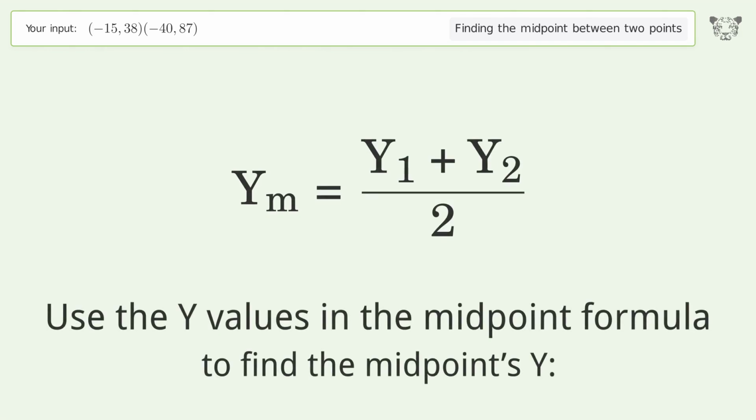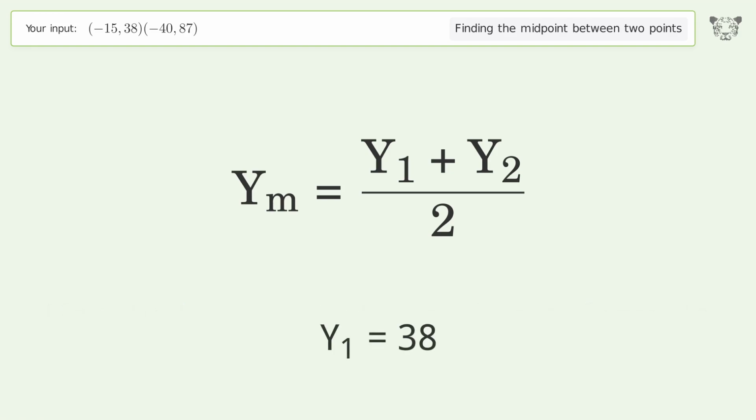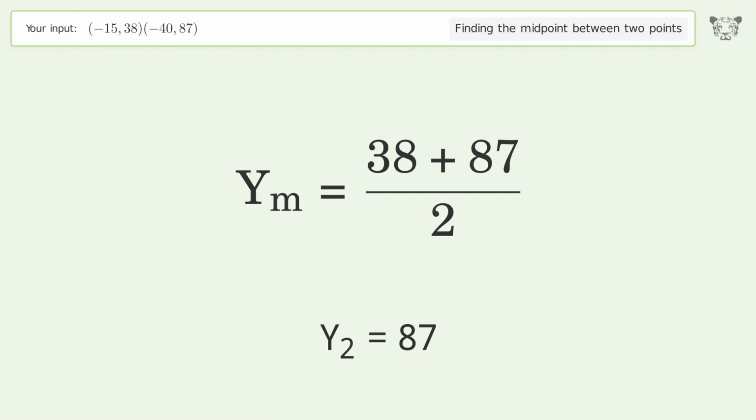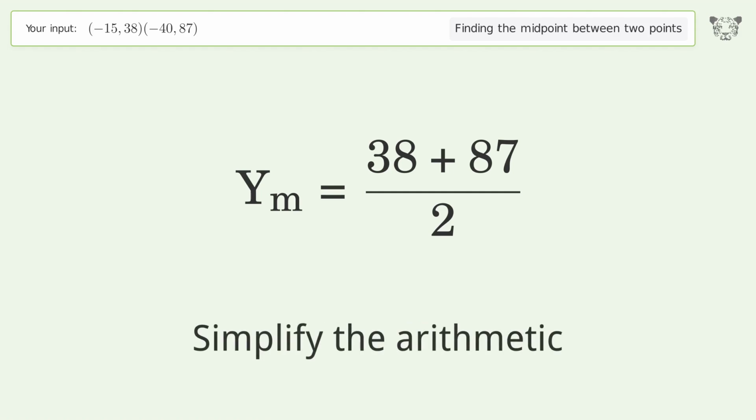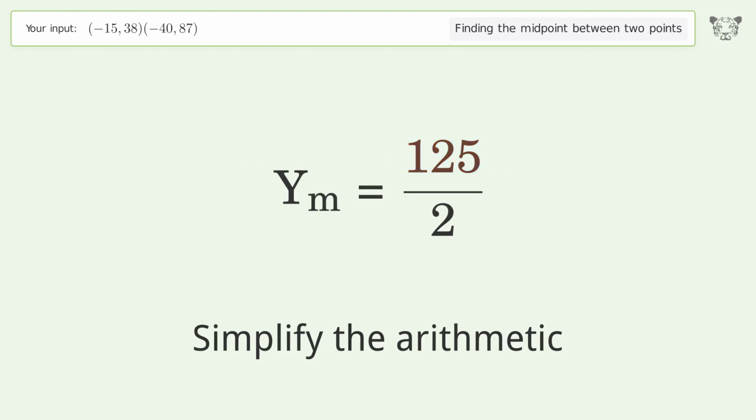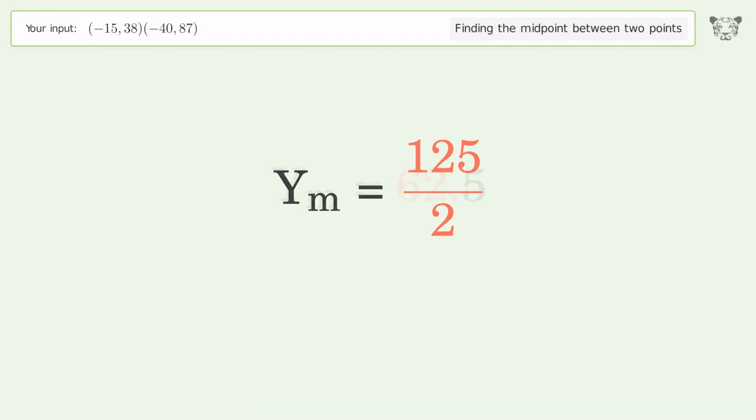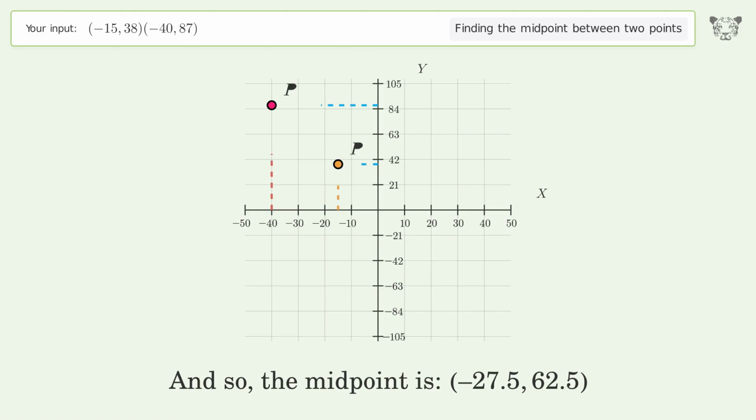Use the y values in the midpoint formula to find the midpoints y. y1 equals 38. y2 equals 87. Simplify the arithmetic. And so, the midpoint is negative 27.5, 62.5.